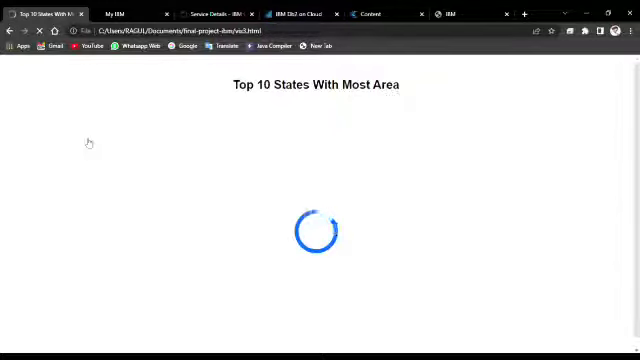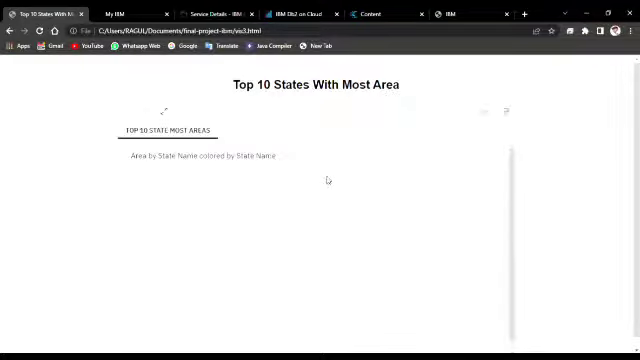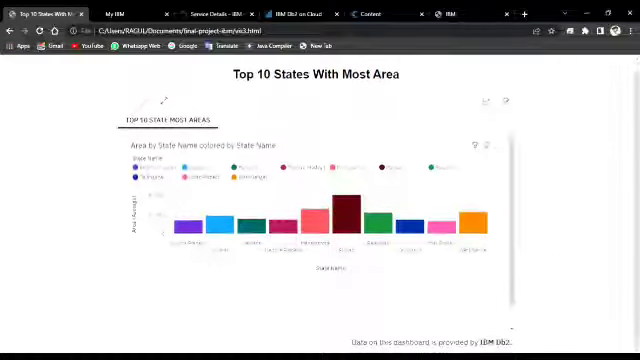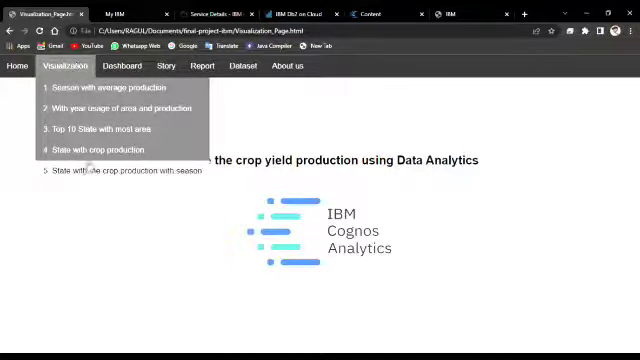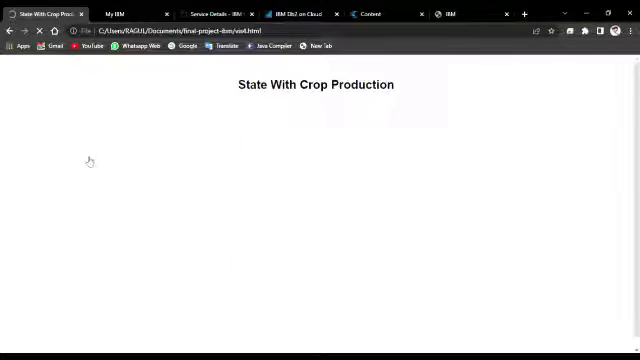Next we have the top 10 states with most area. In that we have a map visualization with the states, and based on the state we get the properties to maintain the top 10 in that visualization. This is our top 10 states with most area visualization. Next we have state with crop production, and state with crop production along with the season. This is our state with crop production.